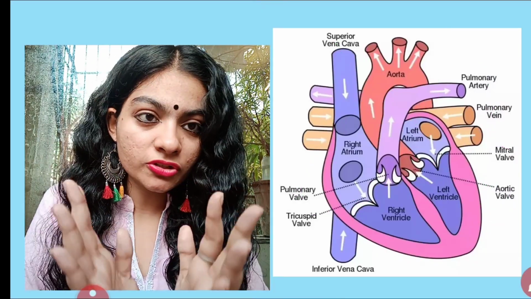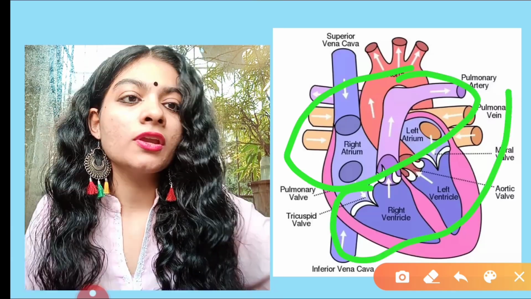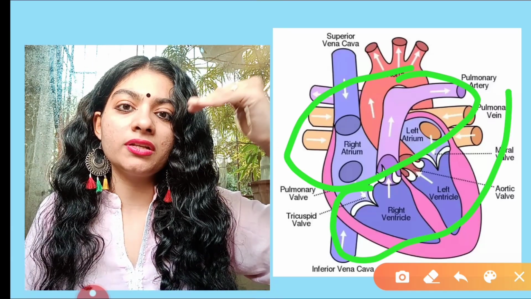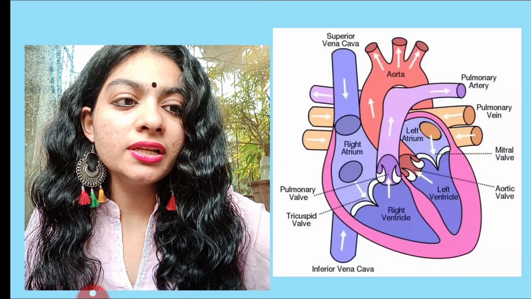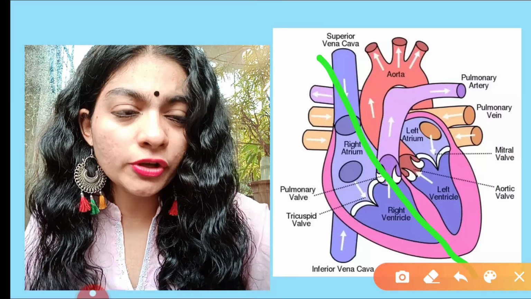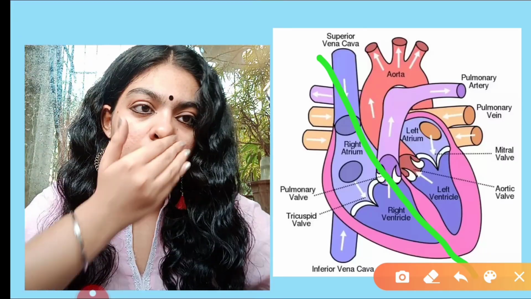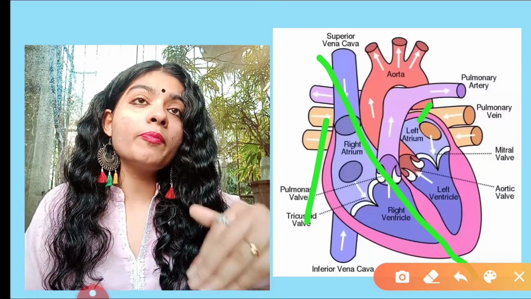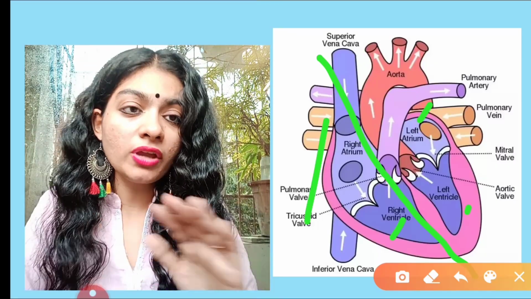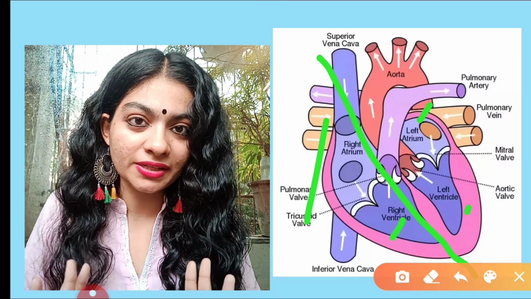When I'm talking about the structure of the heart, we have two parts, upper part and lower part. Upper part is atrium, lower part is ventricle. Then we again slit it longitudinally. Let's cut it. When you cut it longitudinally, the upper part is now divided into right and left. The lower part is again divided into right and left. So we have two sides now, right side and left side. I hope this is clear, guys.